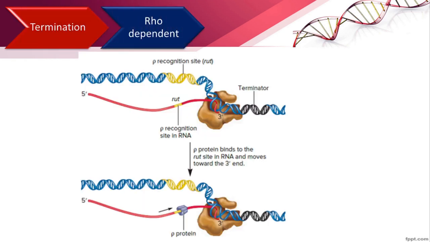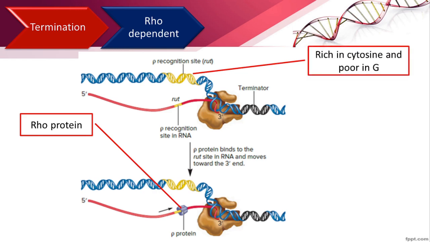In Rho-dependent termination, the core enzyme of RNA polymerase requires the participation of a chain terminating protein called Rho. The Rho-dependent terminators are rich in cytosine residues and poor in G residues.